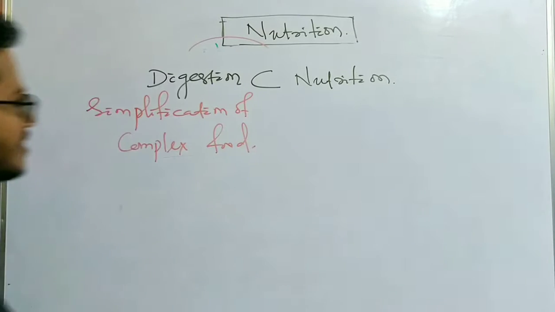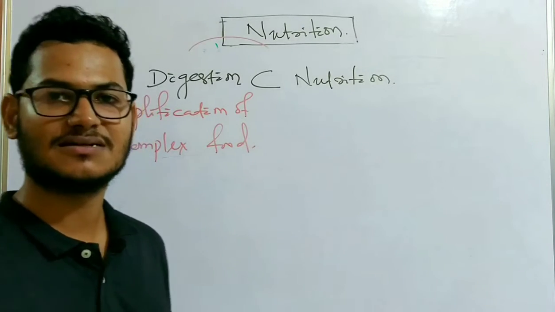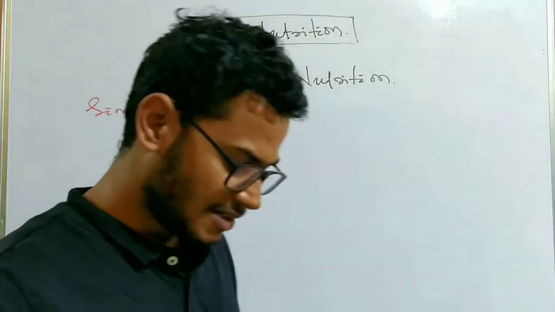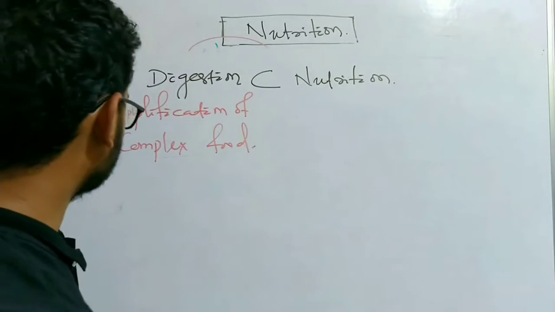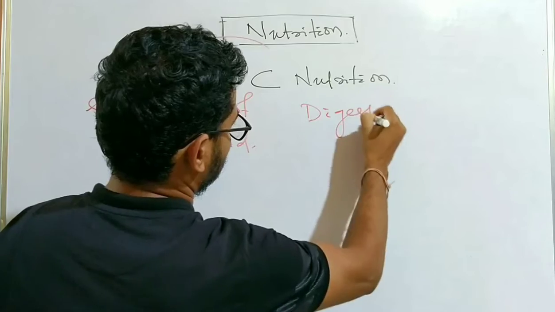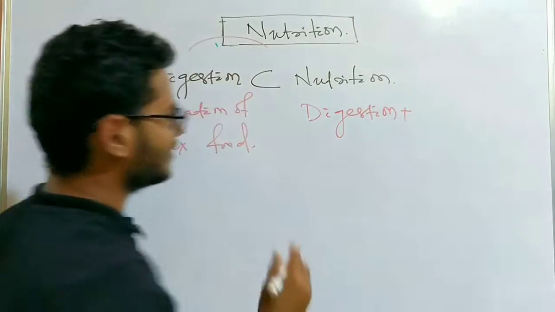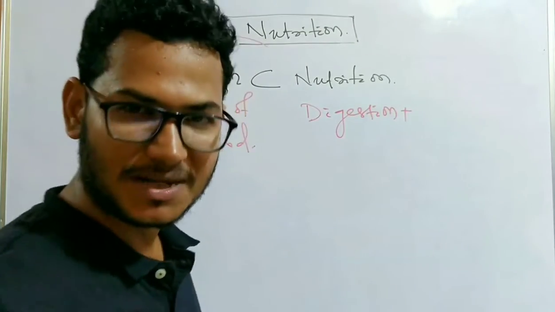Nutrition is the process which involves the combination of different processes. Like the digestion, the simplification of food, and after the digestion of food, it gets absorbed into the bloodstream.